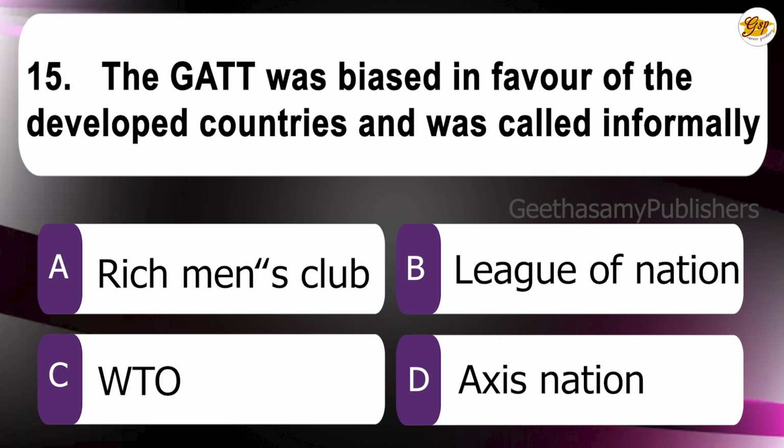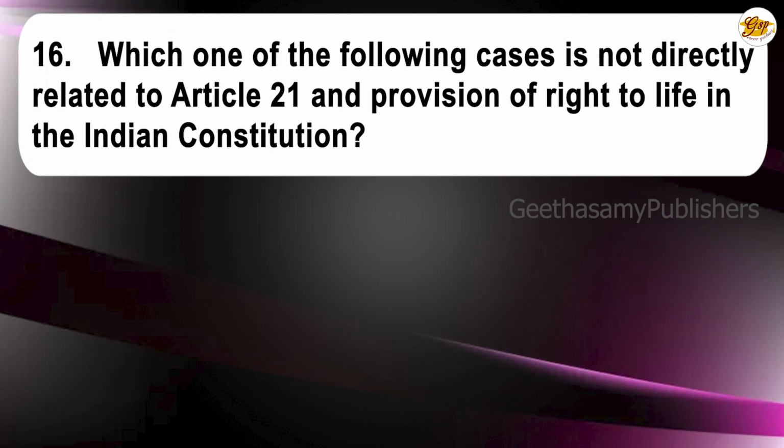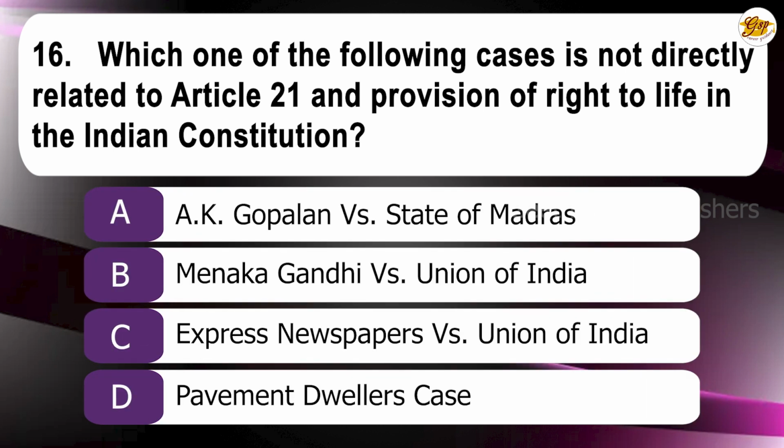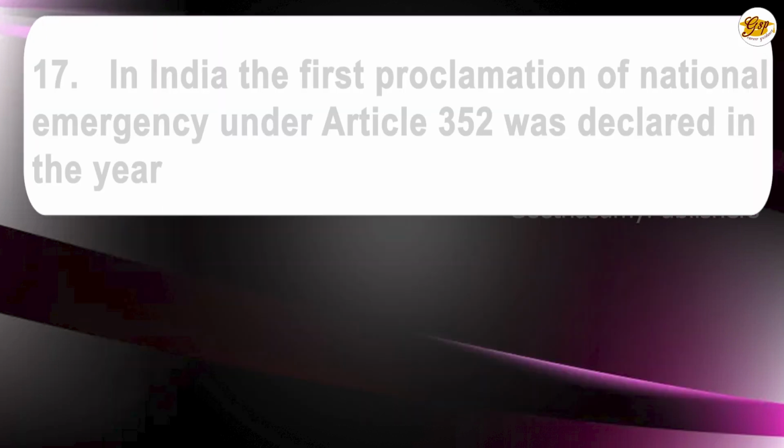The correct answer is Rich Man's Club. 16th question. Which one of the following cases is not directly related to Article 21 and the provision of right to life in the Constitution? A. A.K. Gopalan vs. State of Madras, B. Maneka Gandhi vs. Union of India, C. Express Newspapers vs. Union of India, D. Pavement Dwellers case. The correct answer is Express Newspapers vs. Union of India.